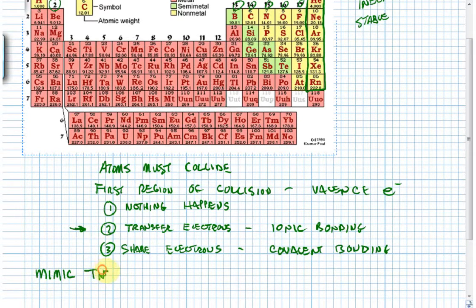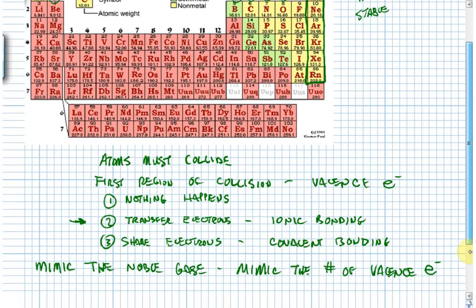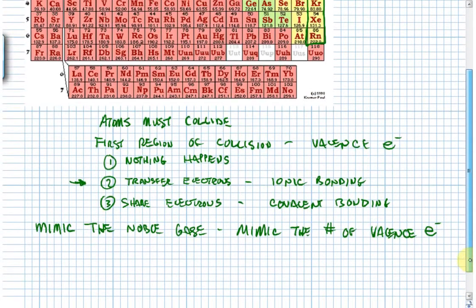And the thing that other atoms are trying to mimic is the number of valence electrons. Okay, and I'm going to use this E with a negative sign on it to shorthand for electrons. So mimicking the number of valence electrons.